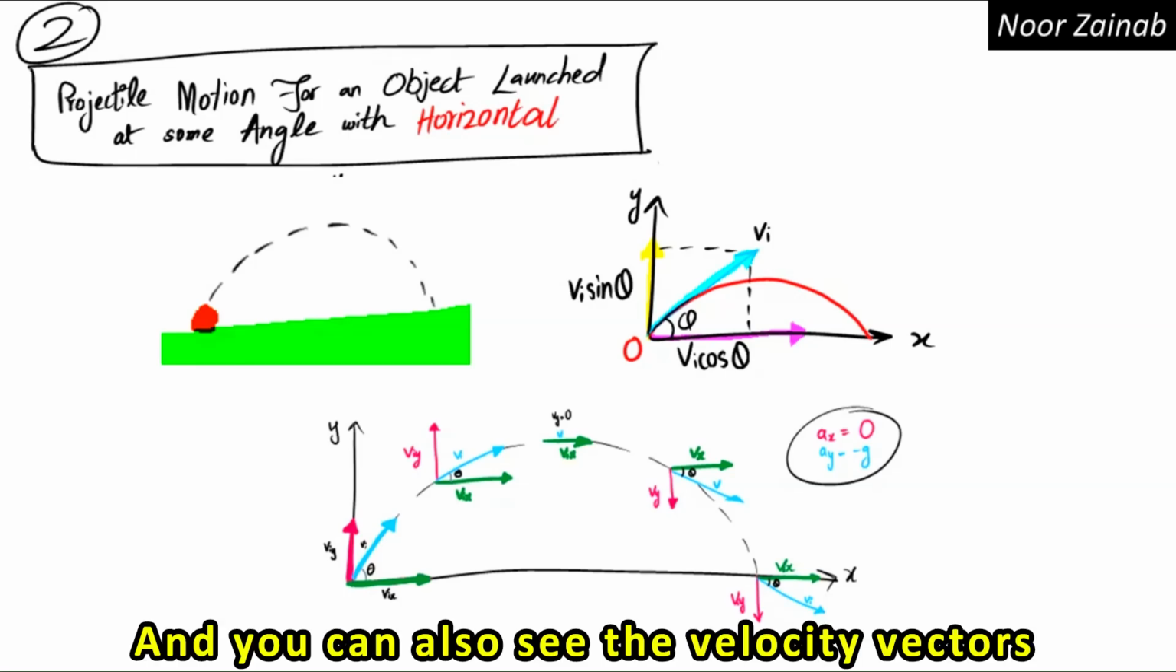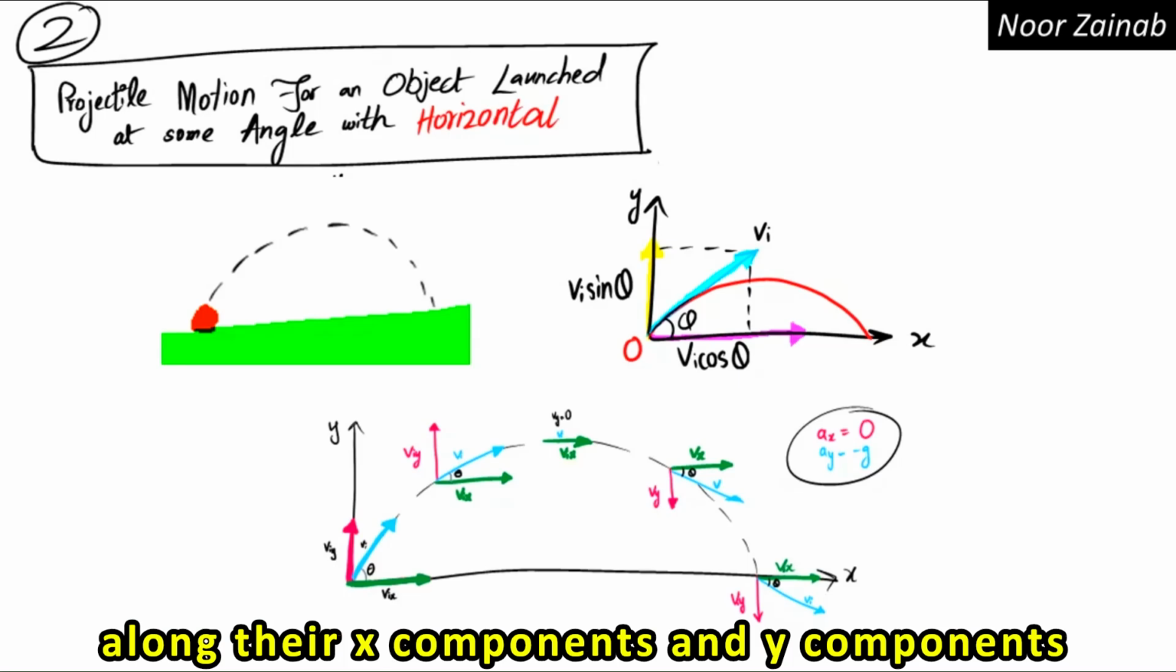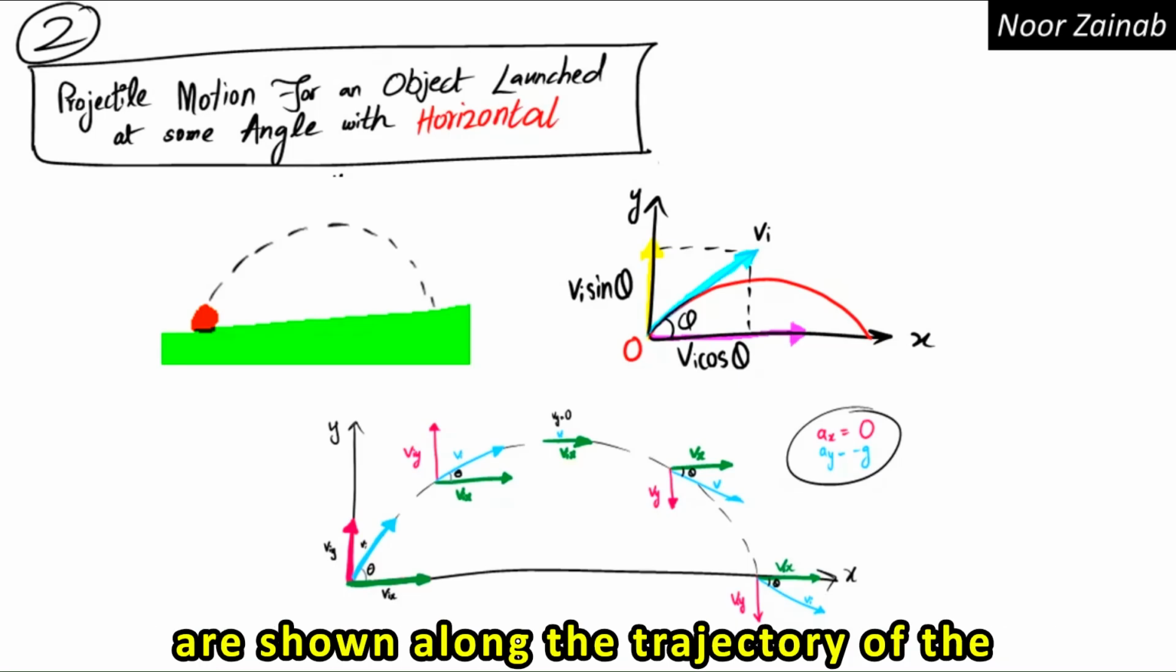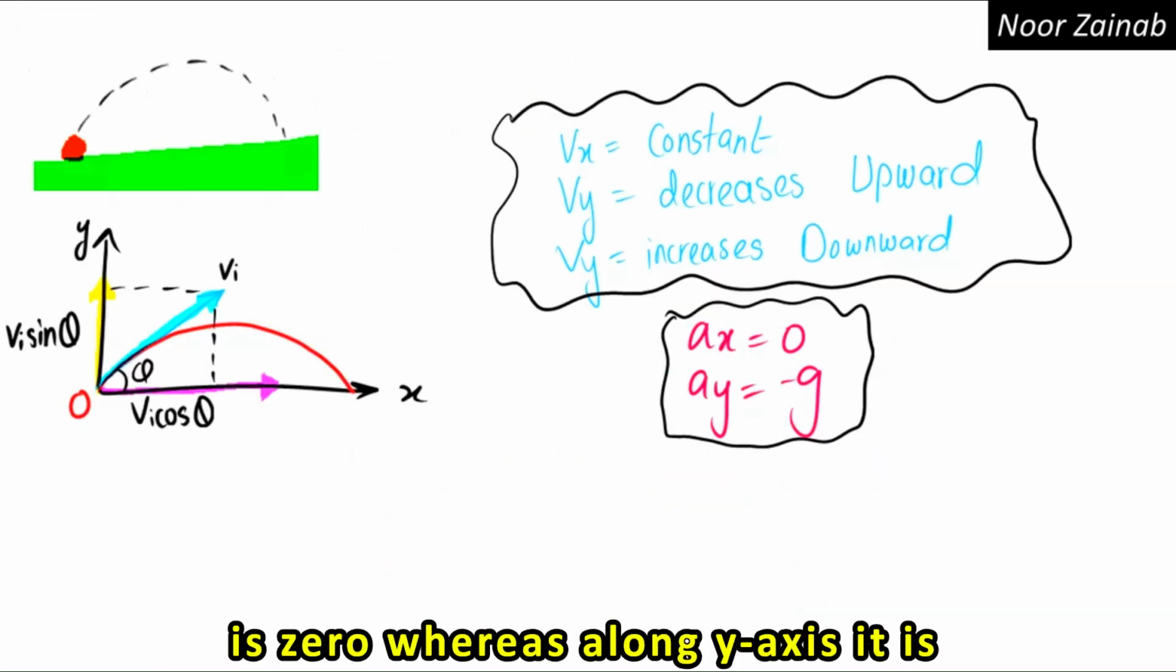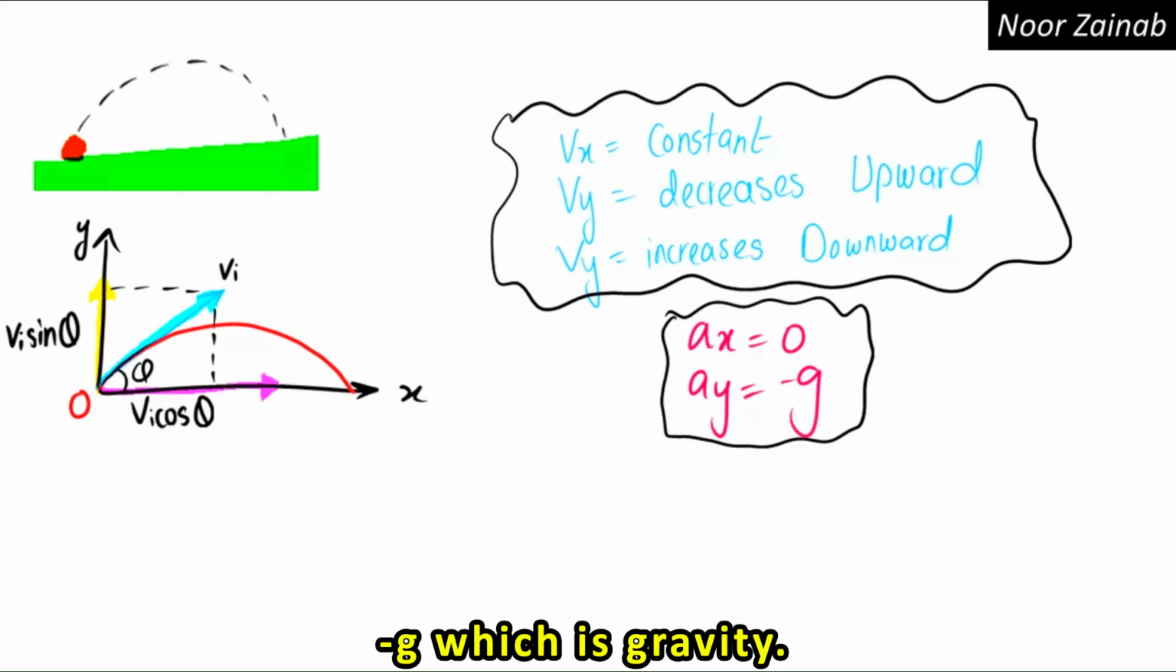You can also see the velocity vectors along their x components and y components shown along the trajectory of the projectile. The acceleration along the x-axis is 0, whereas along the y-axis it is minus g, which is gravity.